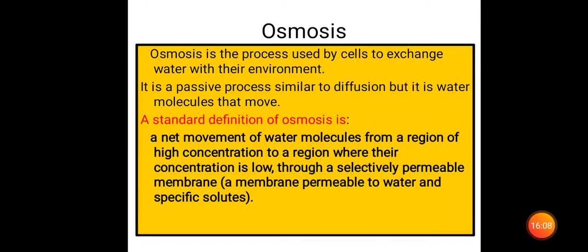So what is osmosis? It may be asked as a 2 marks question. This process is used by cells to exchange water with their environment. It is also a passive process, similar to diffusion, but it is water molecules that move. The definition of osmosis is the net movement of water molecules from a region of higher concentration to a region of lower concentration through a selectively permeable membrane, a membrane permeable to water and a specific solute molecule. This process is called osmosis.